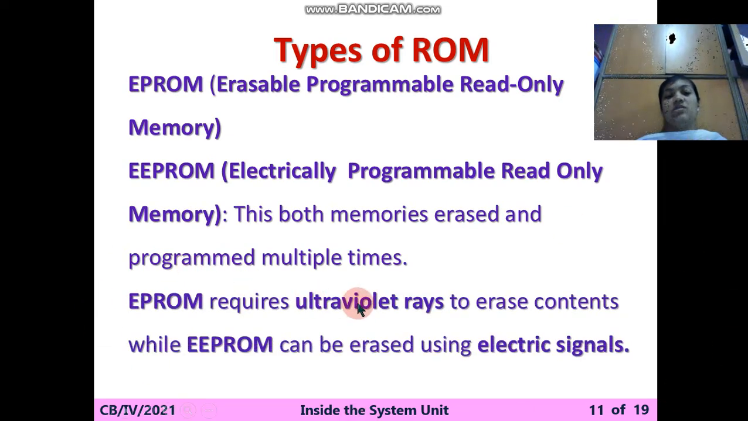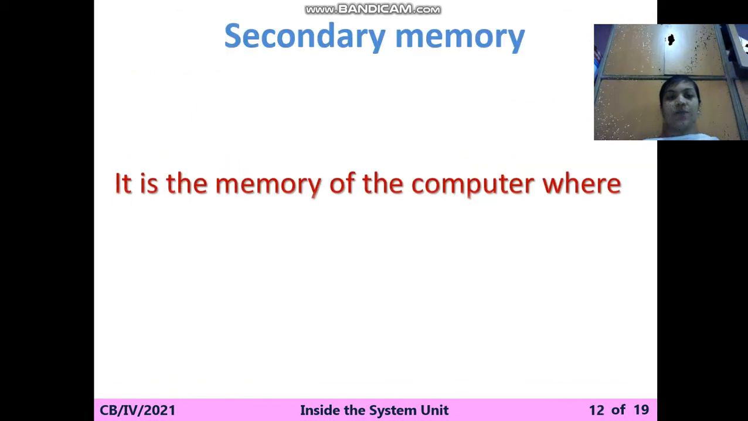EPROM requires ultraviolet rays to erase the contents, while EEPROM can be erased using electrical signals. That's why the names are different. What does EPROM use to delete the contents? It uses only ultraviolet rays, but EEPROM uses electrical signals to erase the contents. This is the difference between these two things.